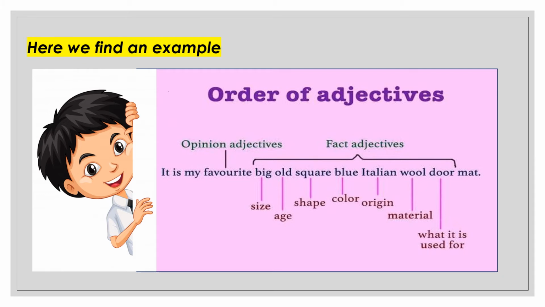So all these except the favorite adjective, the remaining are called fact adjectives. So first the opinion adjective should be present, followed by fact adjectives.